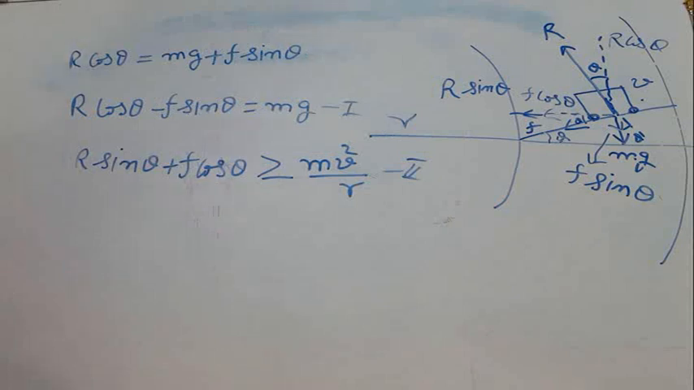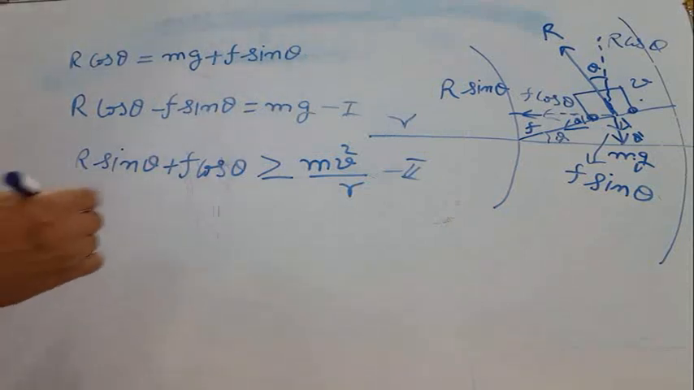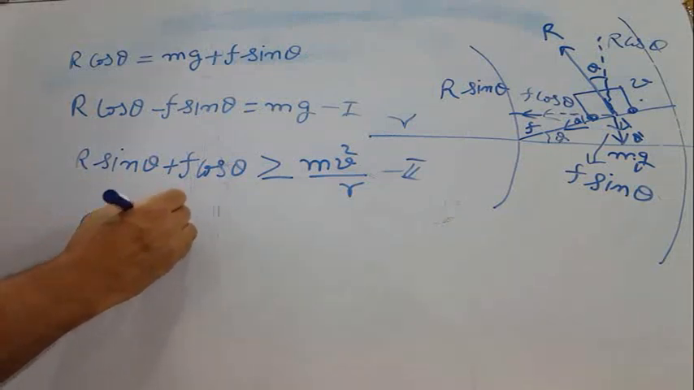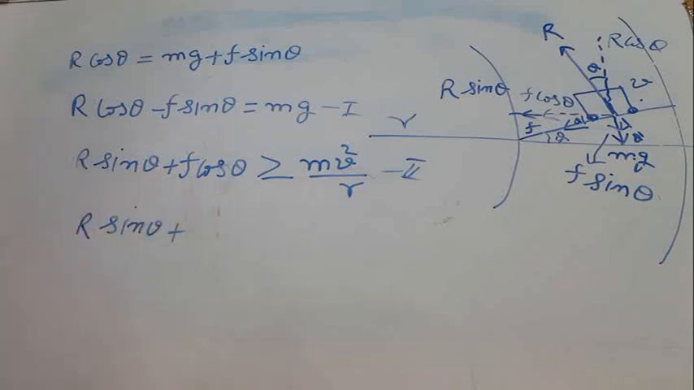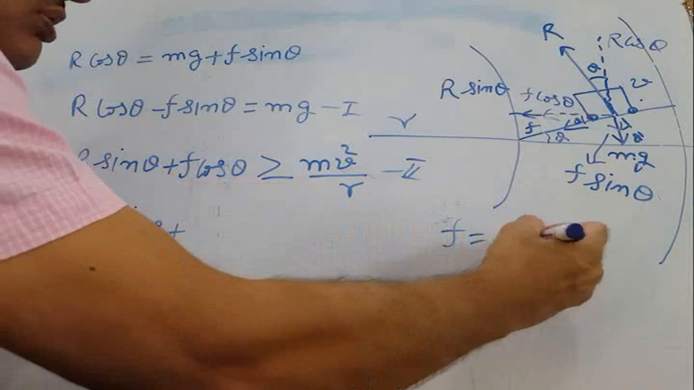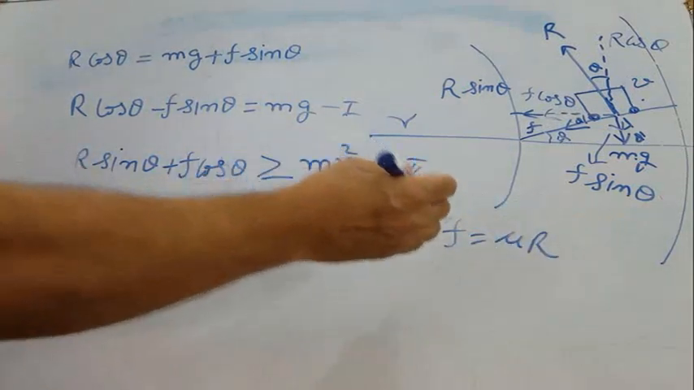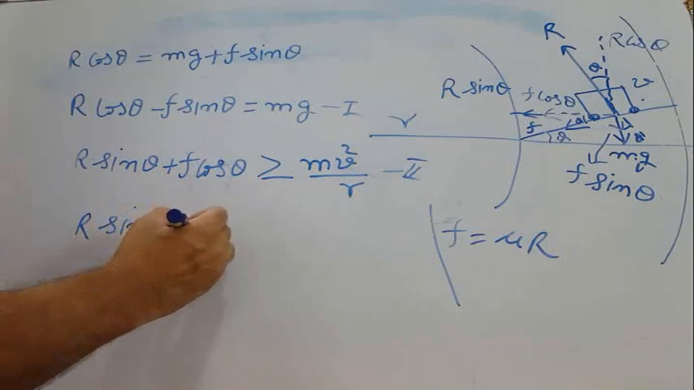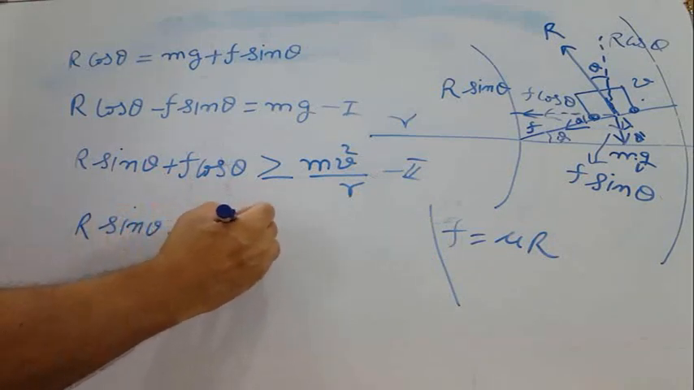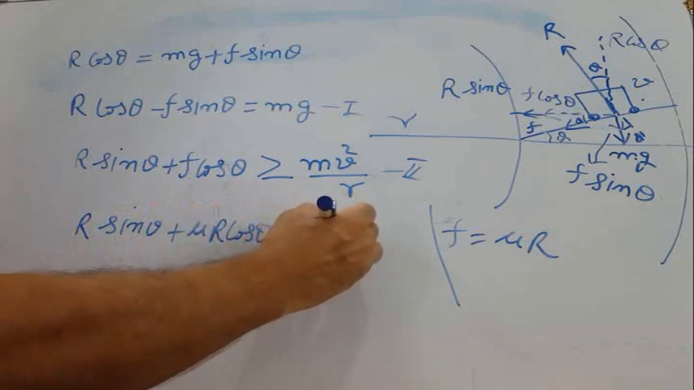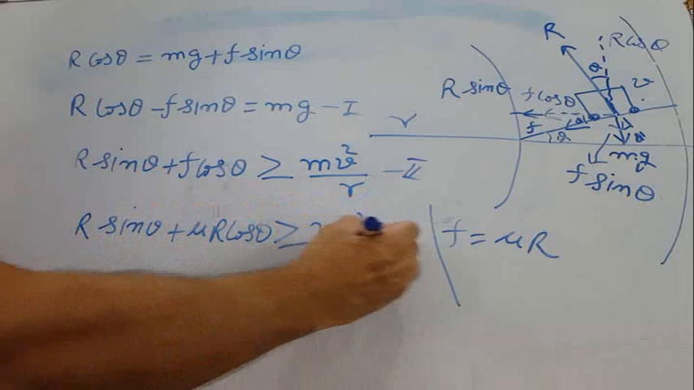Now I am dividing the second equation by the first. So R sin theta plus F. I am substituting the value of F as well. F is equal to mu into normal reaction, so F is equal to mu into R. So I am substituting that value. Mu R cos theta, equal to or greater than mv square by R.